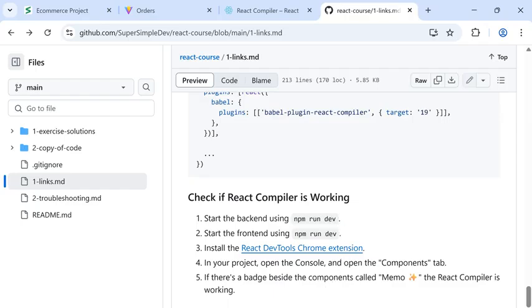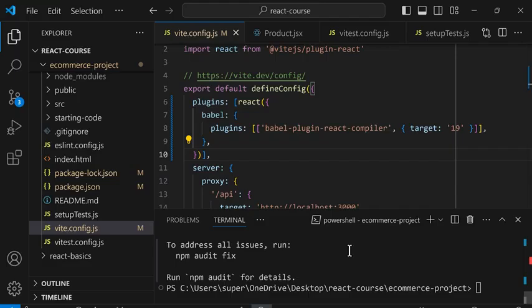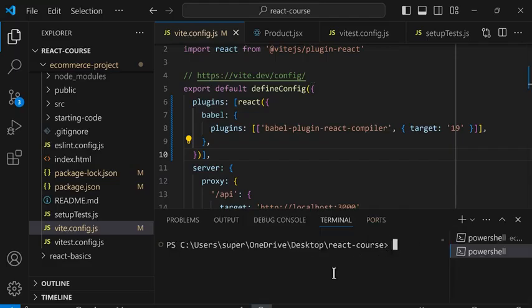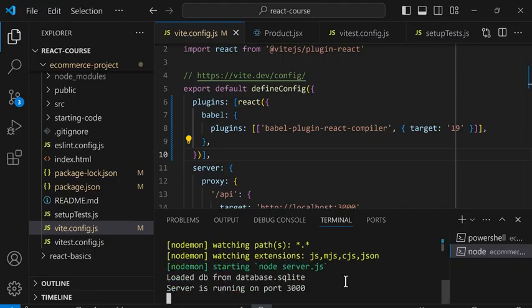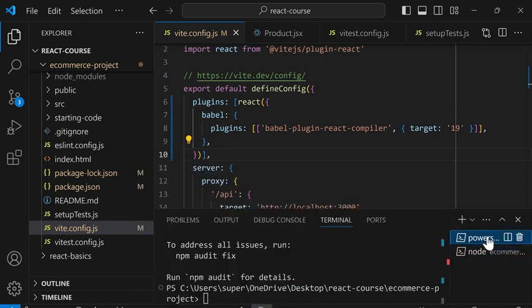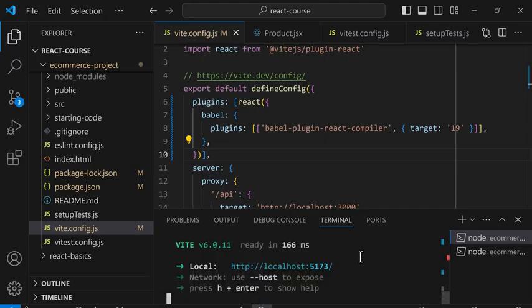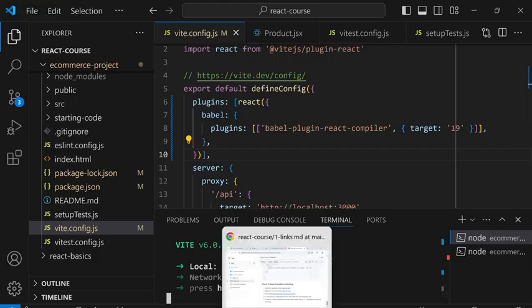I'll go back to VS Code, and in the command line, I'll create a new tab, and I'm going to go into the backend folder using cd ecommerce-backend and run npm run dev. And I'll go to the frontend tab, and I'll also run npm run dev. So now both of them are running. I'll go back to the instructions.